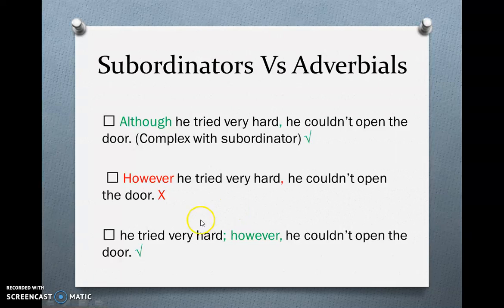So we have to put it after a part that is complete. He tried very hard. This is an independent clause. Semicolon or a period. And then we say, however, he couldn't open the door. And however here shows that this sentence is a contrast to the meaning of the previous sentence. So it's a meaning that contrasts another meaning, but does not change the function of a clause into a subclause like subordinators.